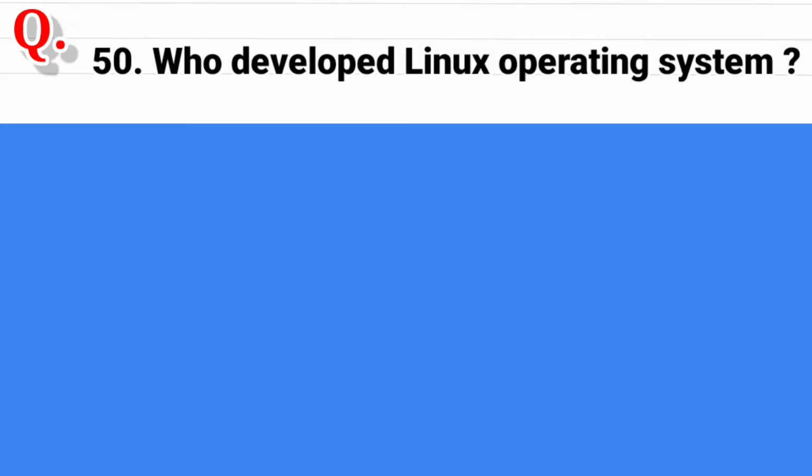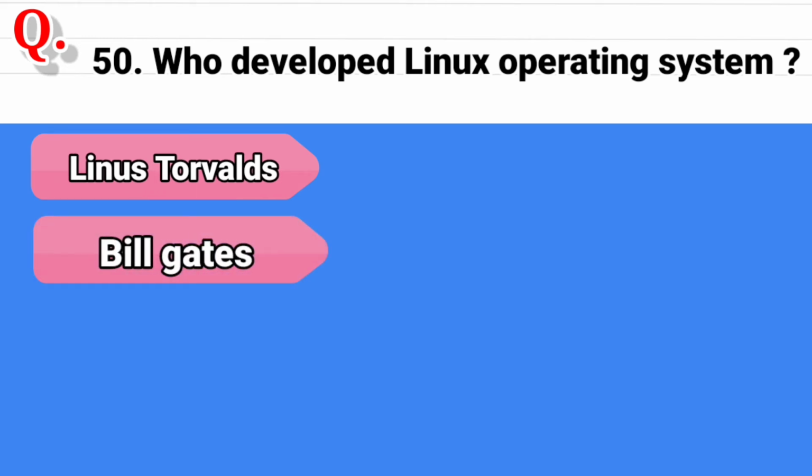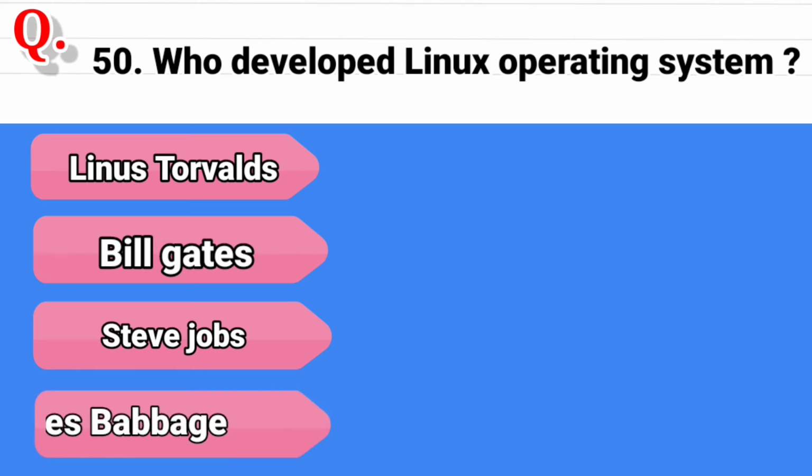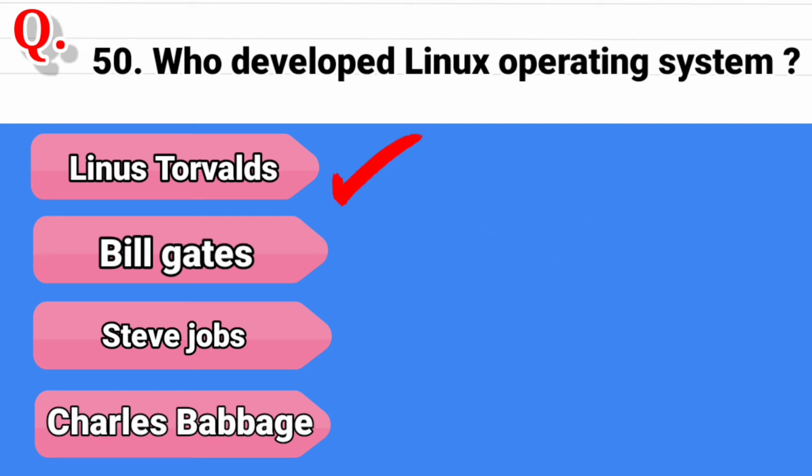Question 50. Who developed the Linux operating system? The options are first option is Linus Torvalds, second option is Bill Gates, third option is Steve Jobs, and the last option is Charles Babbage. And the correct answer is Linus Torvalds.